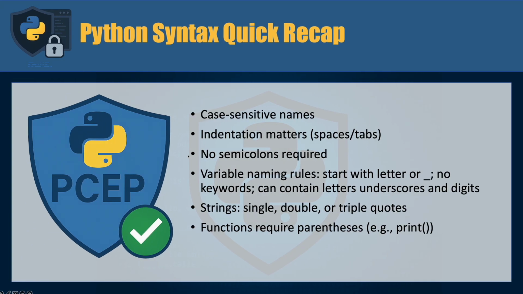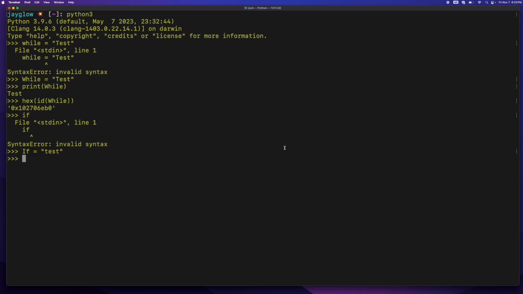We don't need semicolons, and indentation matters. So as far as semicolons, if we jump back in here, we can use semicolons if we want. So I can create a variable if and use a semicolon and put another Python statement on the same line and hit enter, and that works just fine. Most of the time, Python programmers do not use semicolons because it just makes the program more readable.